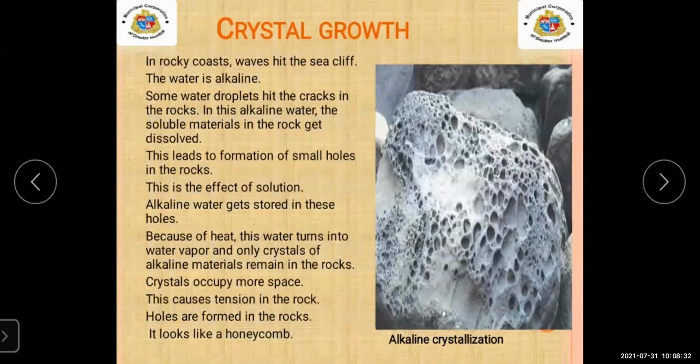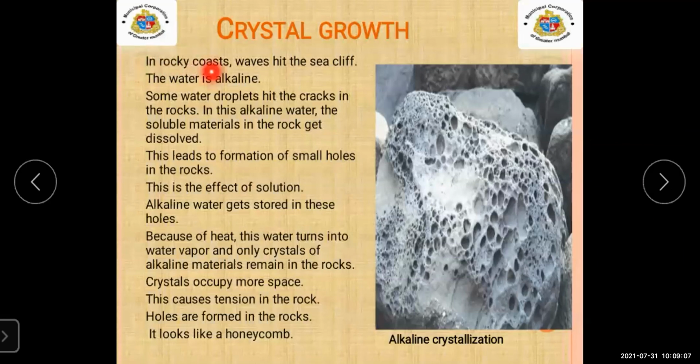Now, most of the students, you have seen the sea coast area. Yes, in that area, mostly the high tides, the waves of the sea, you have seen. Continuously they hit onto the rocks. That hit of the sea waves on the rocks is the reason of the crystal growth. Now, in detail, we will learn.